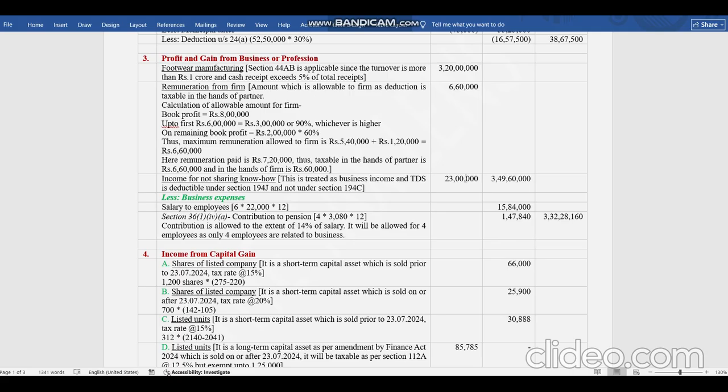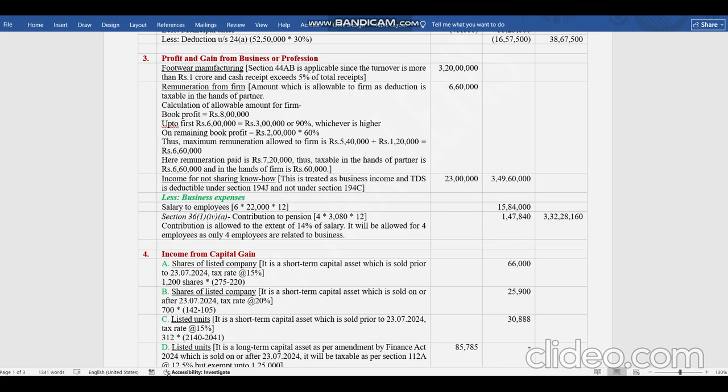Coming to this point, he earned 60,000 salary from the firm. Now we are talking from the perspective of the SSE individual. So whatever is allowed to the firm will be taxable for him. Book profit of the firm is 8 lakhs. So up to the first 6 lakhs, 3 lakh or 90%. 90% of 6 lakhs is 5,40,000. So this 5,40,000 is taxable for him because it is allowed to the firm.